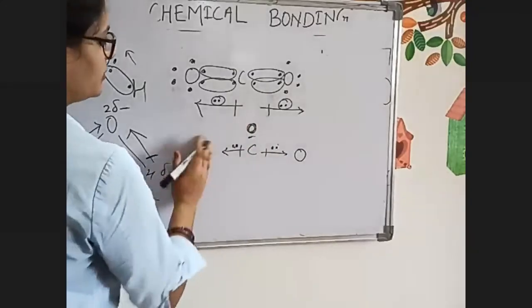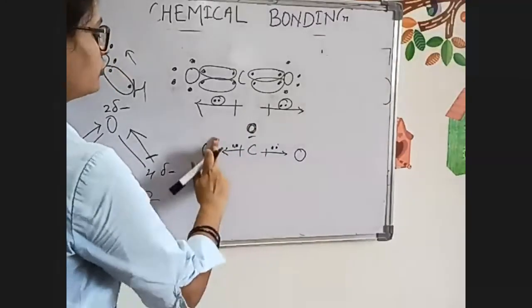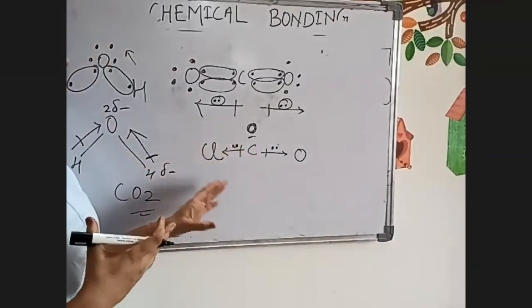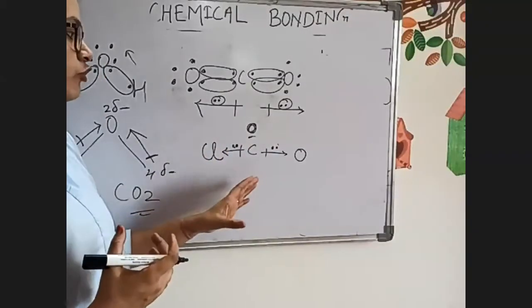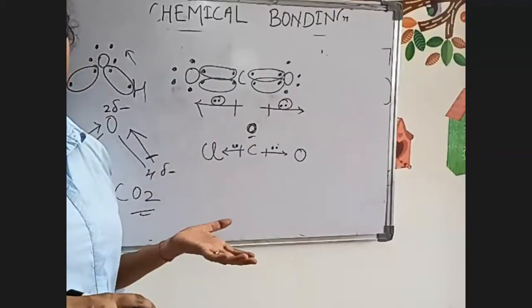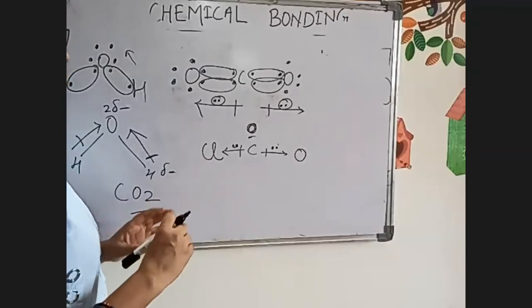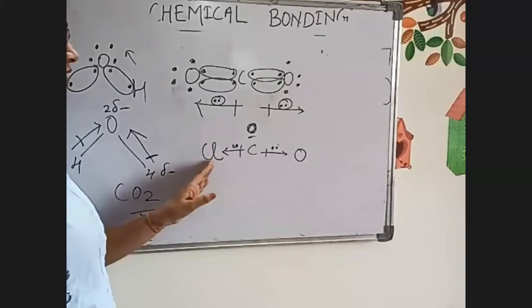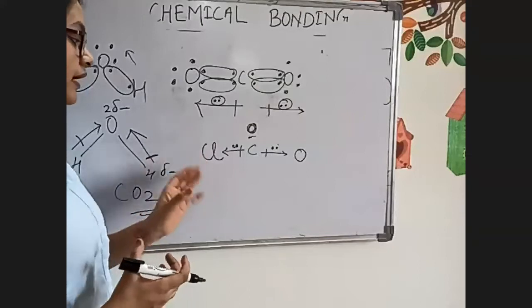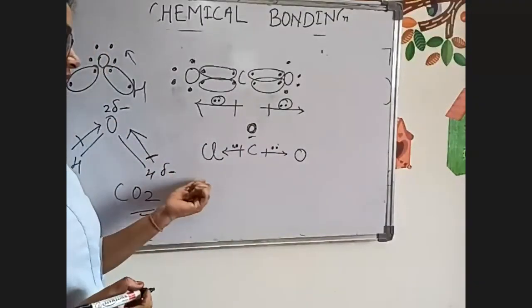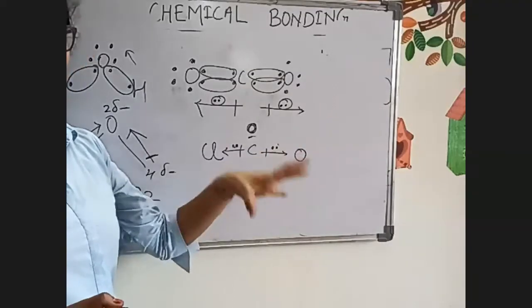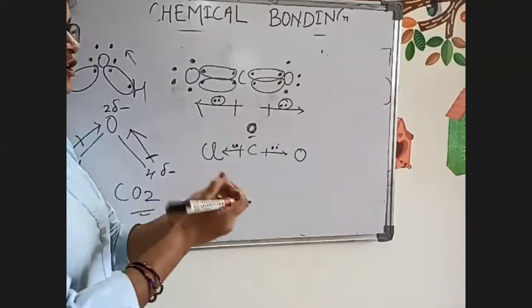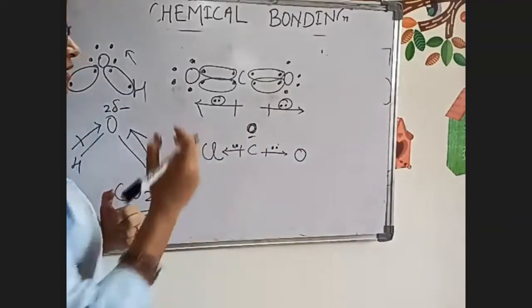Suppose here chlorine is written. That is not possible, but I am just writing it for clarification. If chlorine is written, then what will happen? Chlorine is also electronegative, but it is bigger in size. Oxygen has high electronegativity and is smaller in size, so oxygen has a higher capacity to pull the electron towards itself as compared to chlorine.